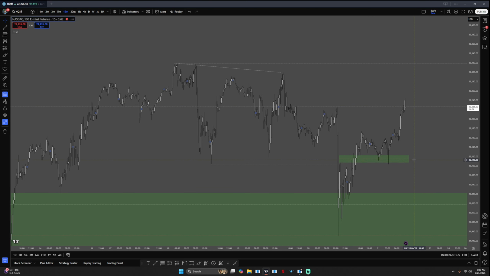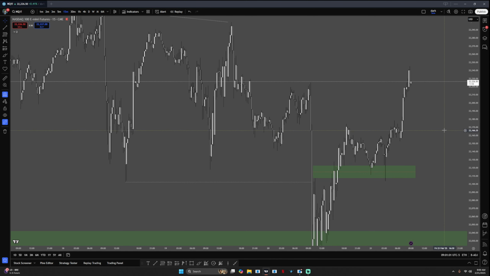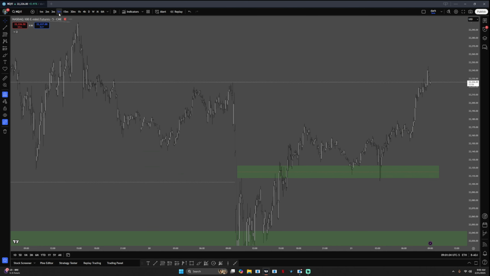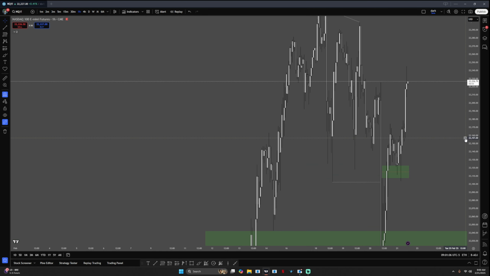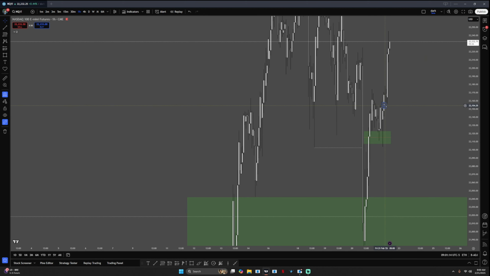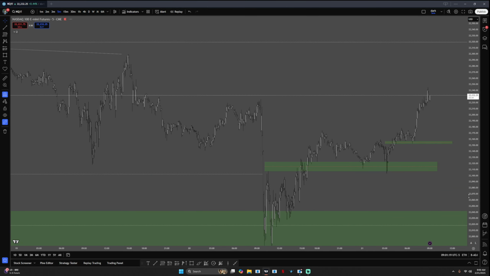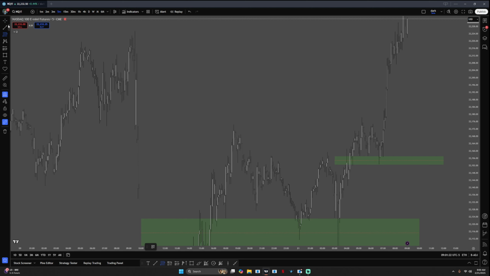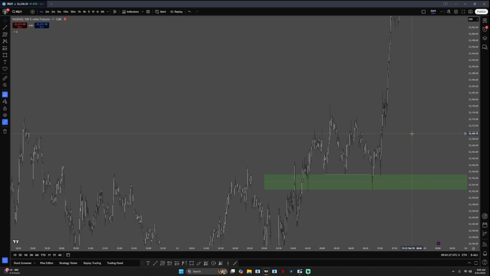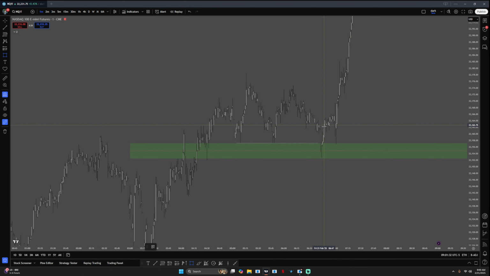Now, on the 15-minute time frame, my entry was like 5 minute or 1 hour. My bad, 1 hour time frame. On the 1 hour time frame, I see this fair value gap right here getting respected, and that's really good. Okay, and then on the 5-minute time frame, I see equal lows get swept. On the 1-minute time frame, after the equal lows got swept, we formed a fair value gap.